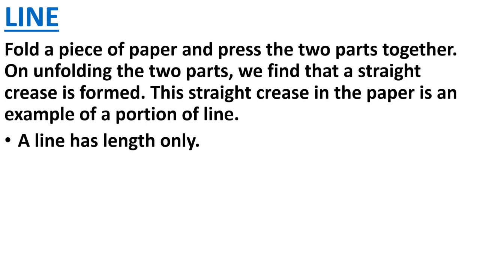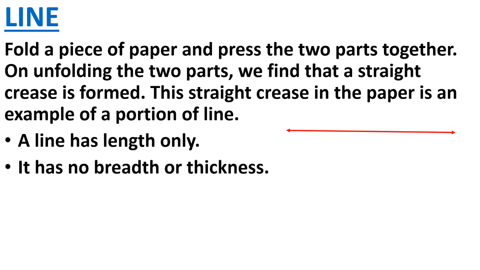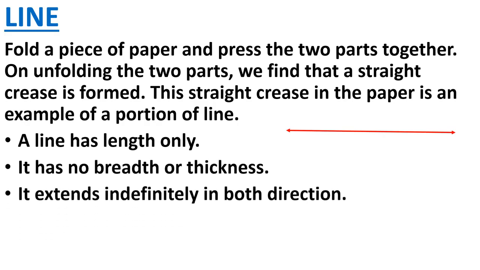A line has length only. It has no breadth, no thickness, no width. It extends indefinitely in both directions. You can see the figure of a line I have made. On both sides of this line I have made arrows.